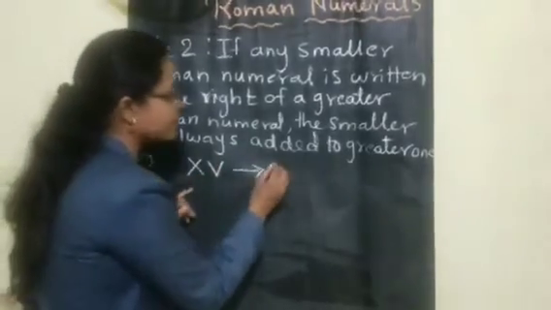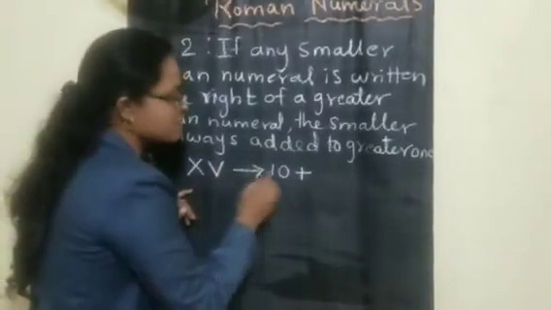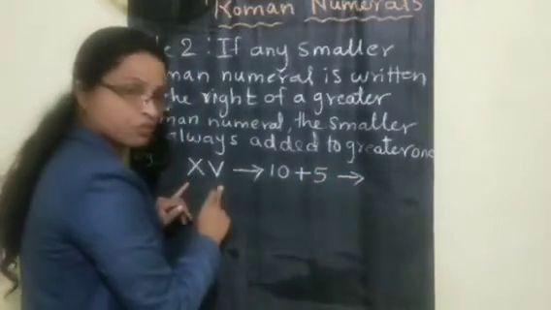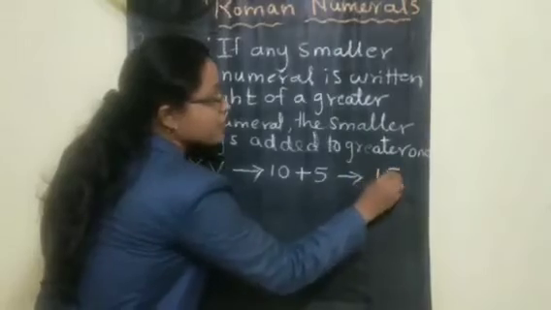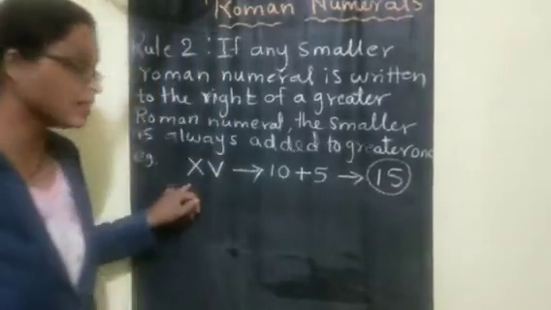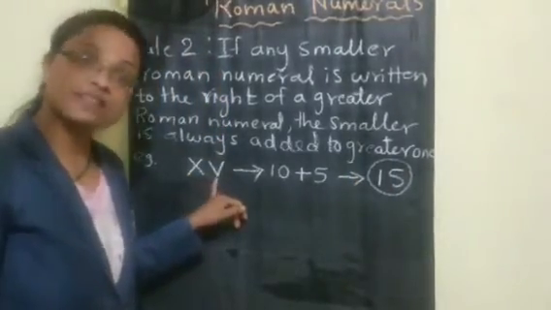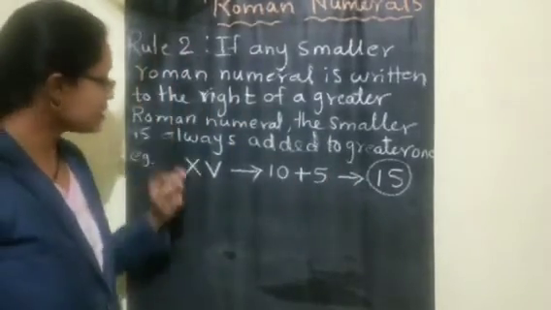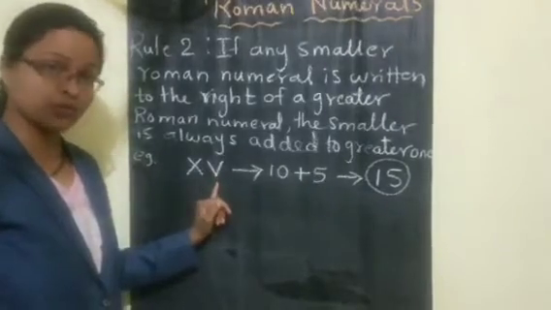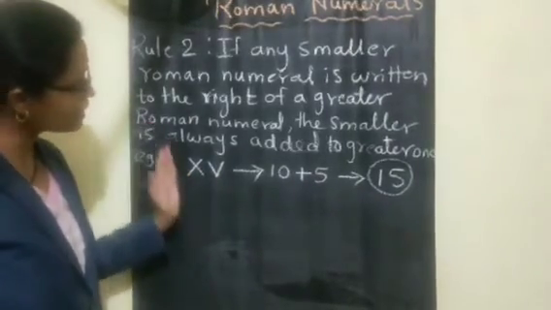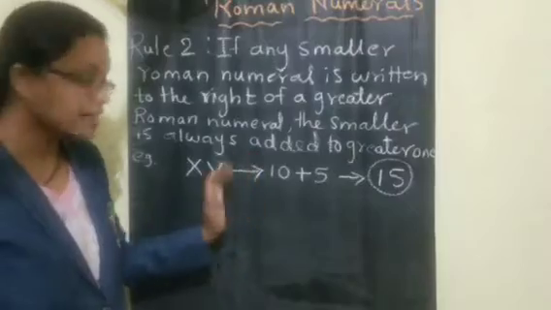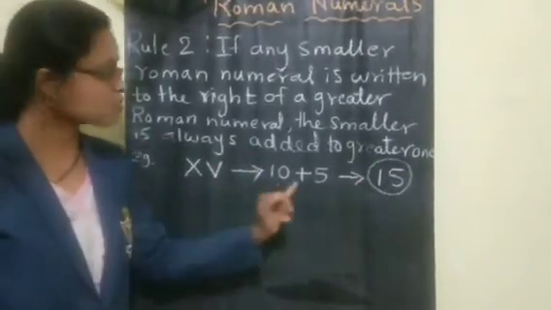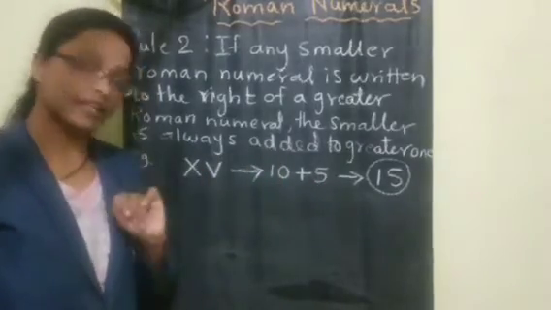It means 10 plus 5 is added, XV stands for number 15. Any smaller Roman numeral written to the right side of the greater one is added to the greater one.